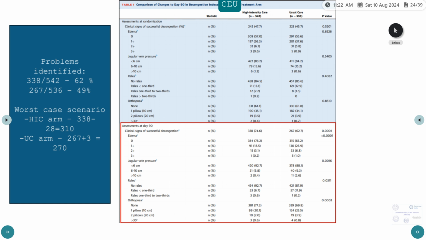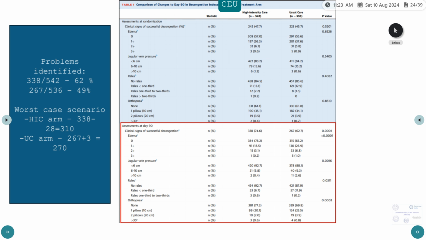Here they have taken N as 542 and 536 and assessed clinical signs of successful decongestion at day 90. As we are already seeing, successful decongestion means a score of 0 in peripheral edema, JVP elevation and pulmonary crepitations. They have said 74.6% of patients in the high intensity arm had clinical signs of successful decongestion as compared to 62.7% in the usual care arm, with a significant p-value, and each of the components that contributed to that has also been significant.